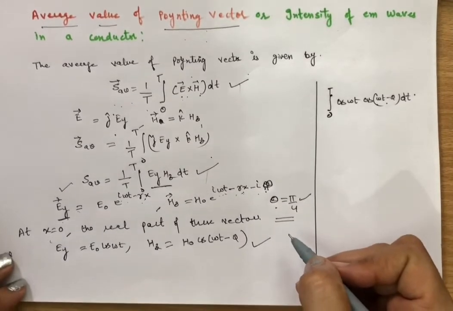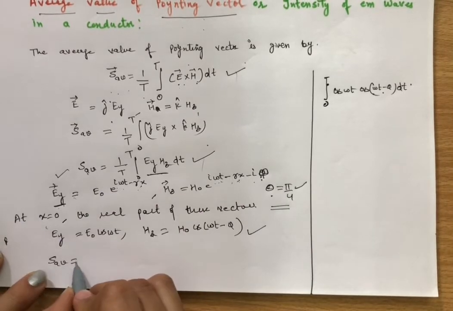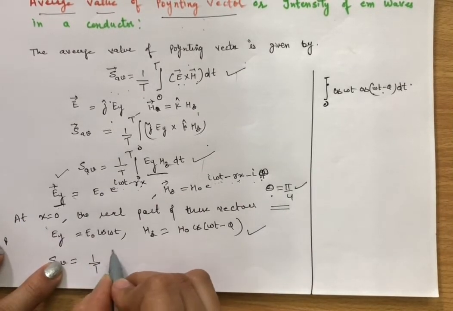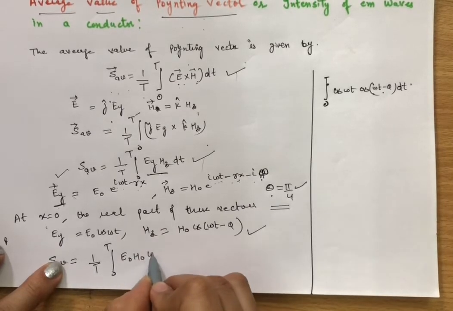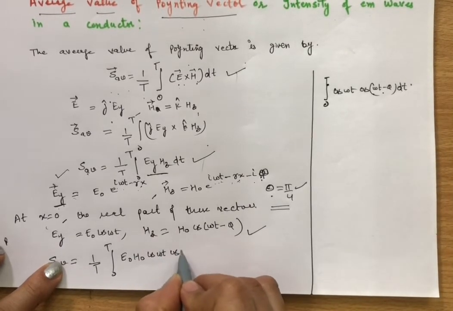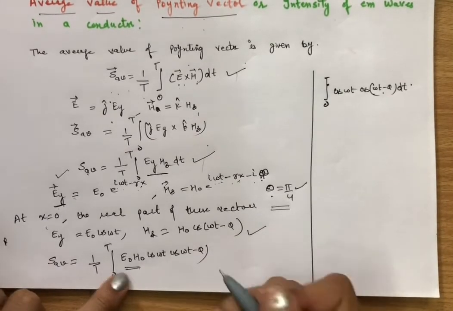Now put the value. When you put the value here, then S average is equal to 1 over T integral from 0 to T of E naught H naught cos omega t cos (omega t minus phi). E naught H naught are constants.